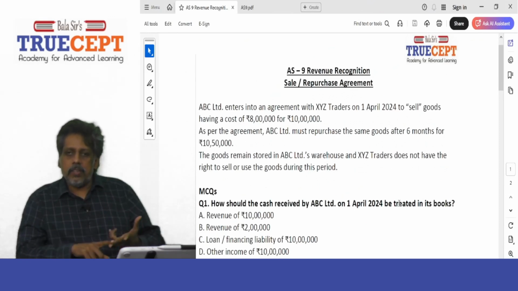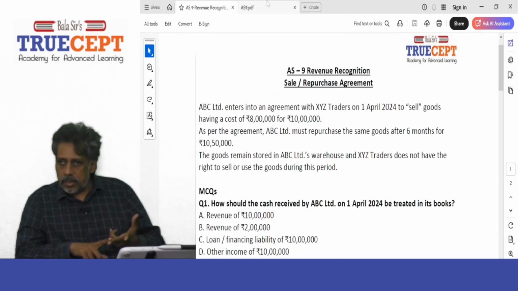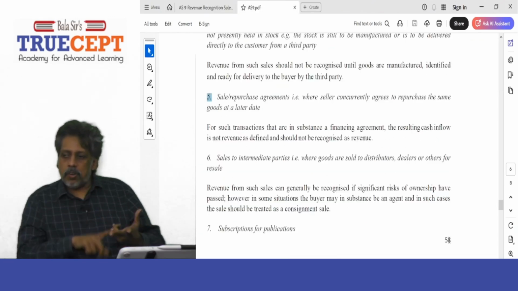Now this guidance is there in Accounting Standard 9 as a part of examples under illustration A, on sale of goods. In that it is example number 5. Is that fine? It is a financing arrangement and not to be recognized as a revenue for ABC Limited.